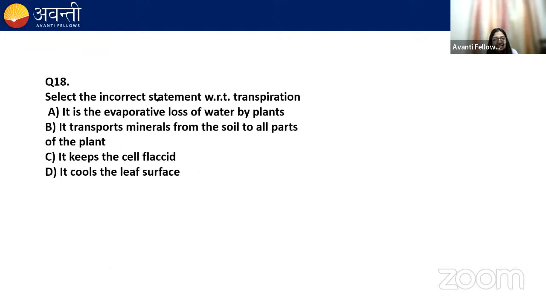Moving next, select the incorrect statement with respect to transpiration. It is the evaporated loss of water by plants. It transports mineral from the soil to all parts of the plant. It keeps the cell flaccid. It cools the leaf surface. Select the incorrect statement. So what do you think will be the correct option for this question? Try to recall the transport chapter. Functions of transpiration. Now you can easily answer.